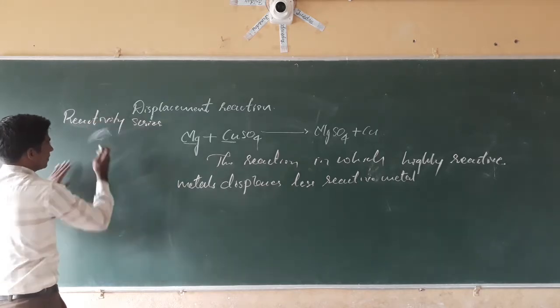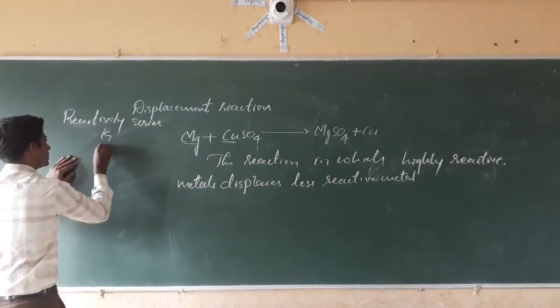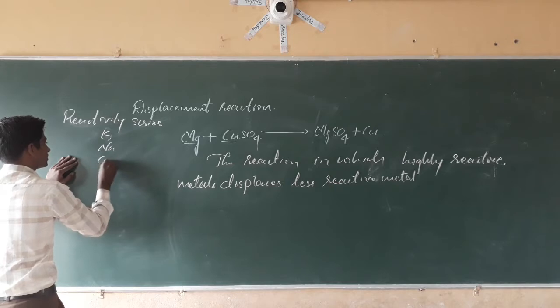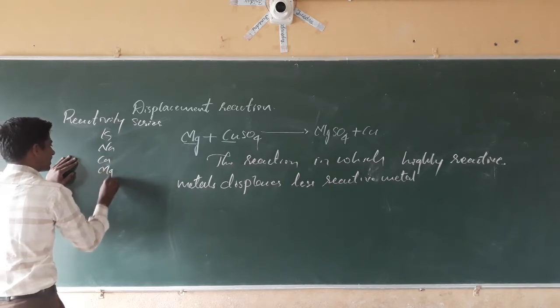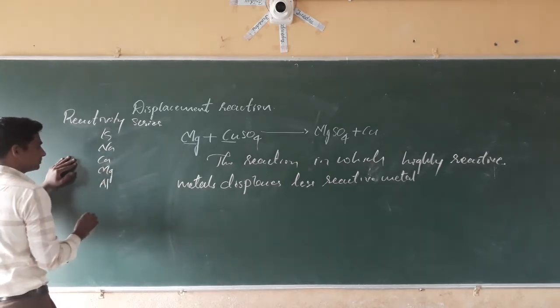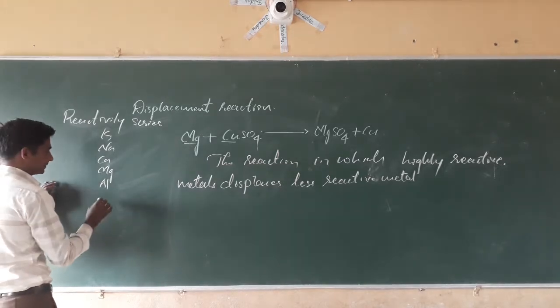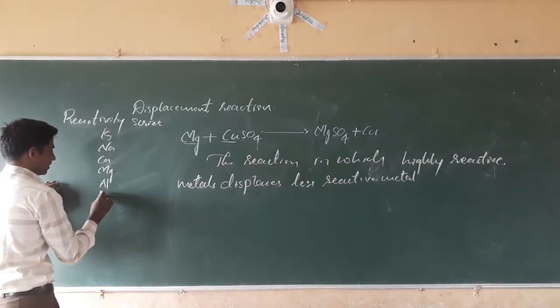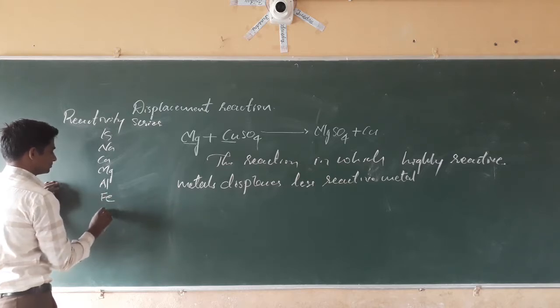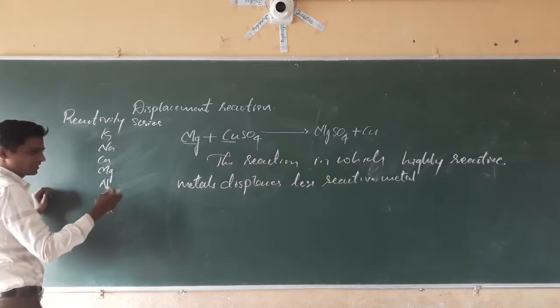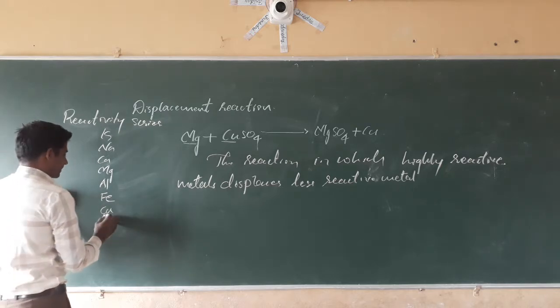Sorry, first potassium, sodium, calcium, magnesium, aluminium. Then next, iron, again copper, and all the other metals are there.